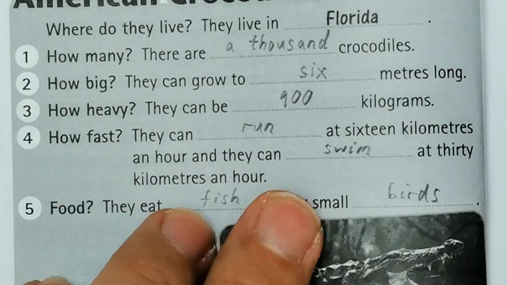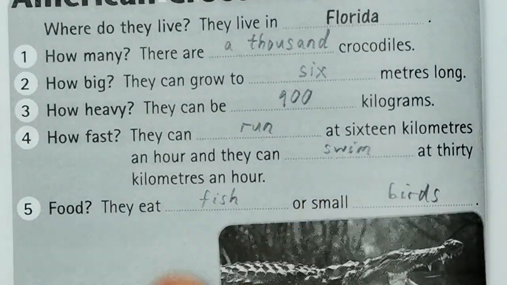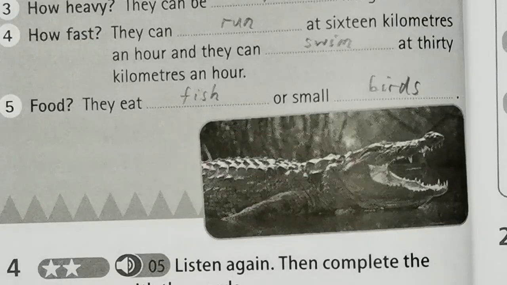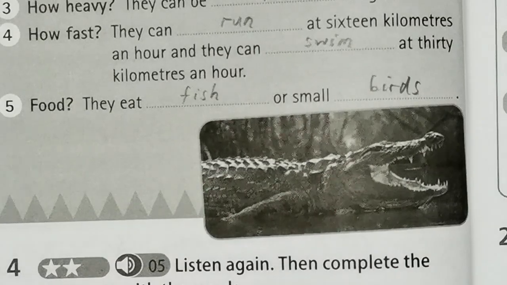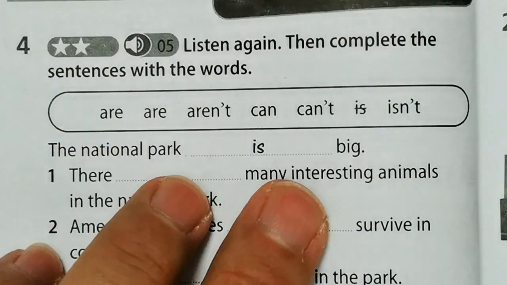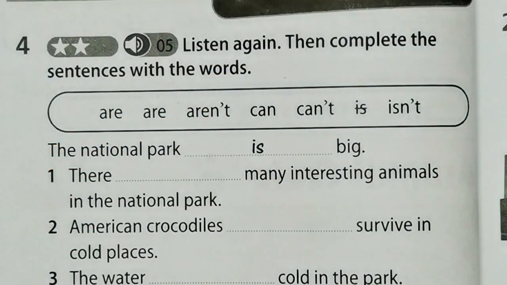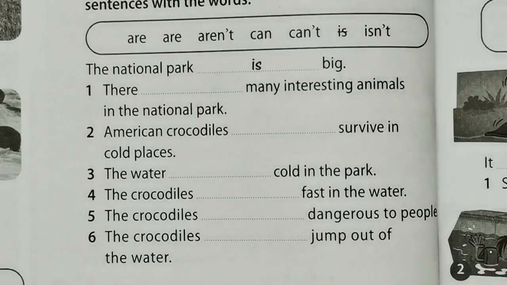And they can swim at 30 kilometers an hour. And then food, they eat fish or small birds. So number four, so listen again, then complete the sentences with the words. So we have this here.